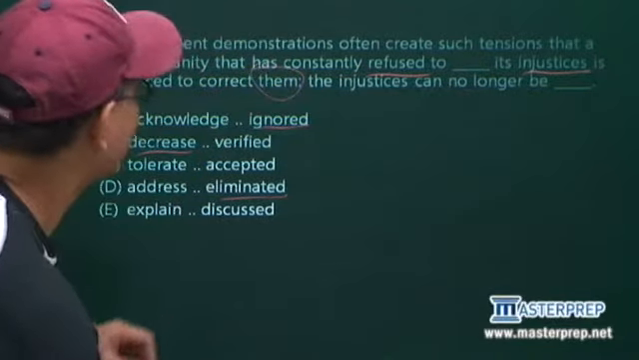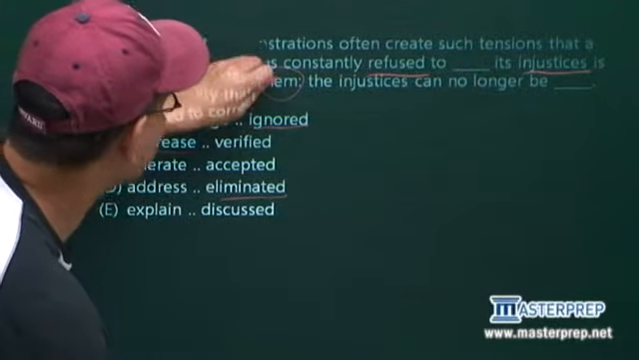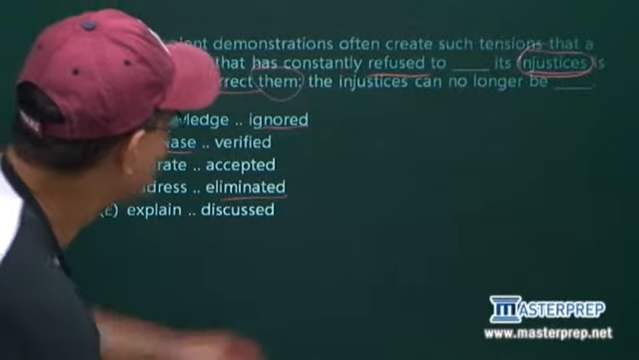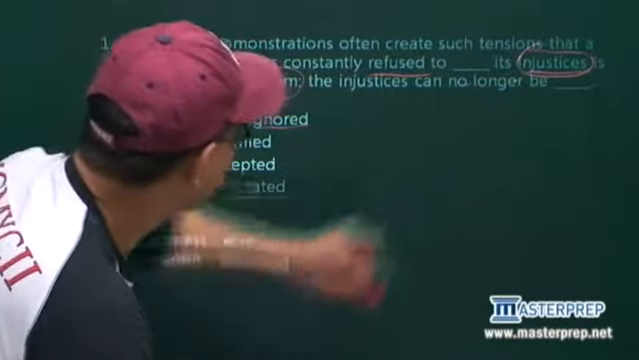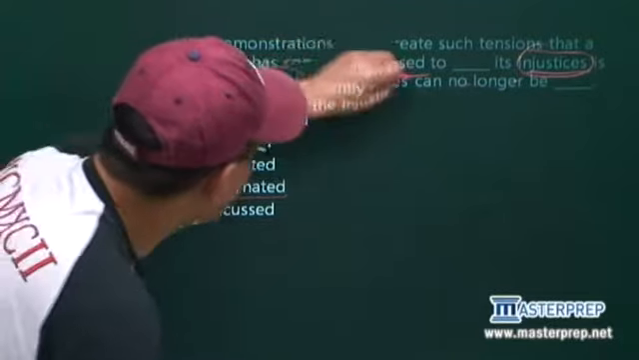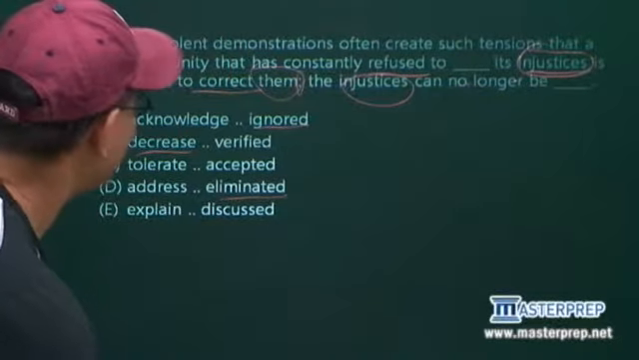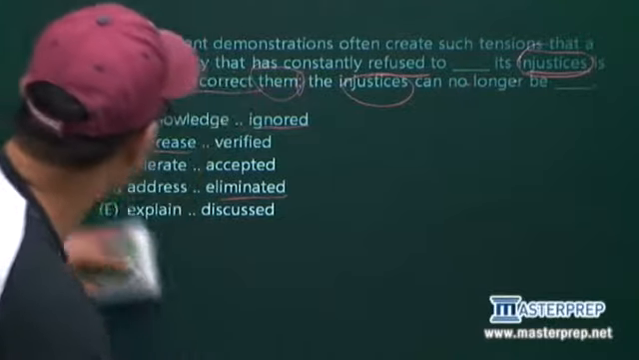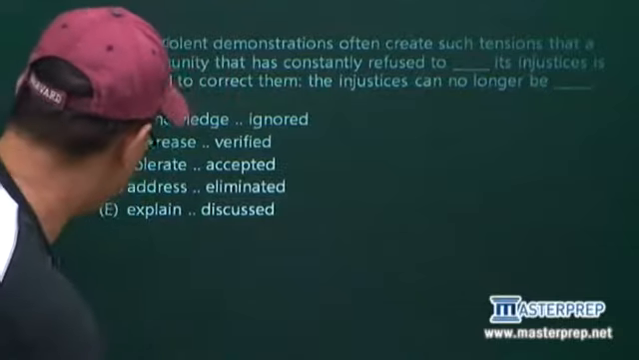Pronouns are going to be important too. So we have to correct them. What is them referring to? It's referring to injustices. The injustices can no longer be, and no longer be is the same as not. So no longer be, and this is going to be important, a colon. So again, they refers to the injustices. So injustices can no longer be, okay? That's a question.